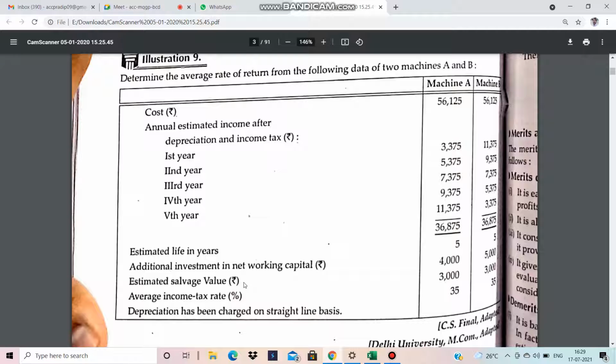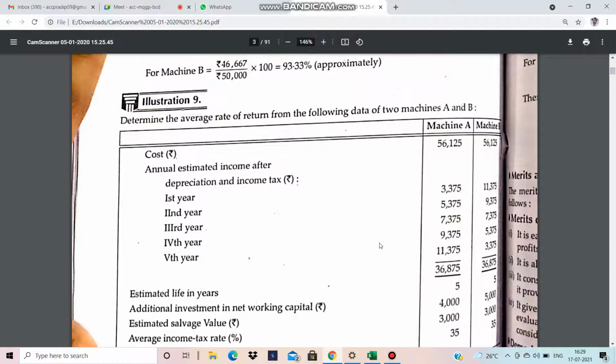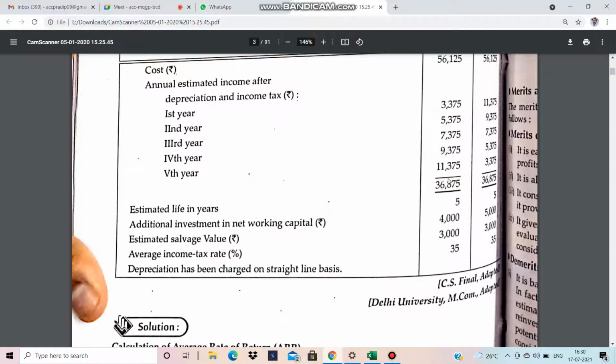If you go to the other question, illustration 9, it is the same thing, but here the annual estimated income after depreciation and income tax is given. The cost, that is the initial investment, is 56,125. How do we calculate the ARR for machine A and machine B? The estimated life, additional investment, estimated salvage value and average income tax are given.